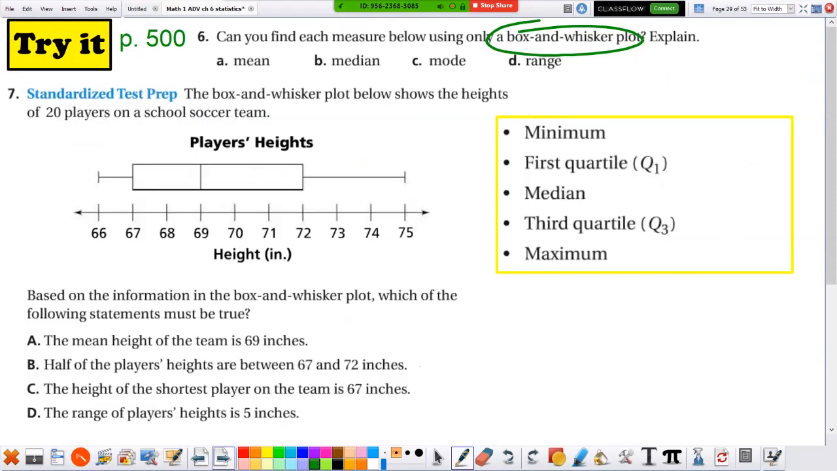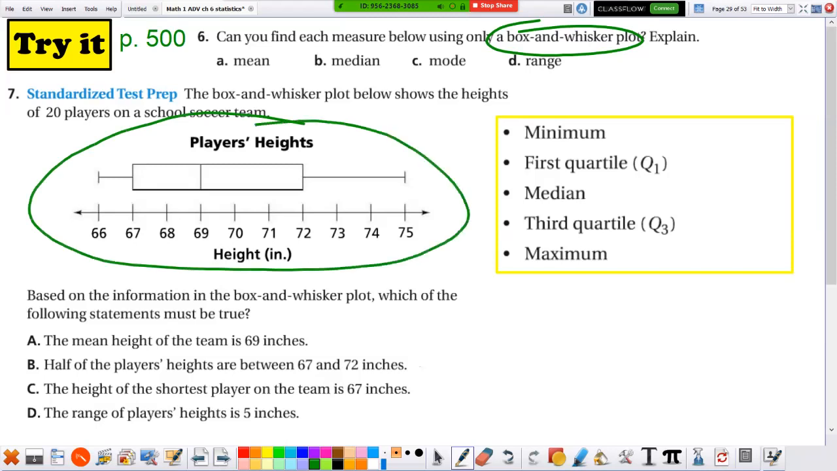So if you were to look at a box and whisker plot such as this one, could you just look at this and find the mean? No. But could we find the median? Yeah. Remember, when I look at these numbers, the very, very middle, that's the median. These are based on medians. Do we know the mode? No. We can't figure out which number came up most often.